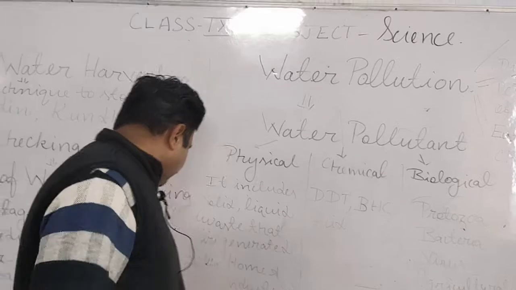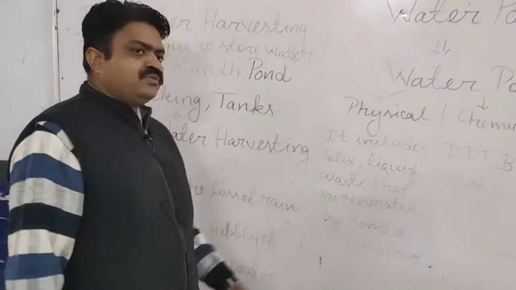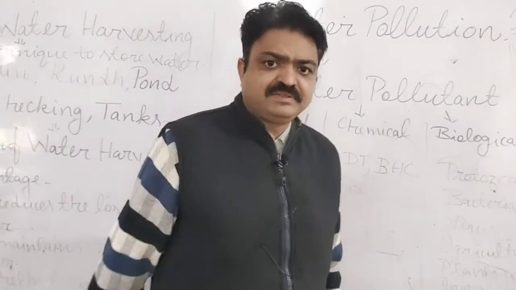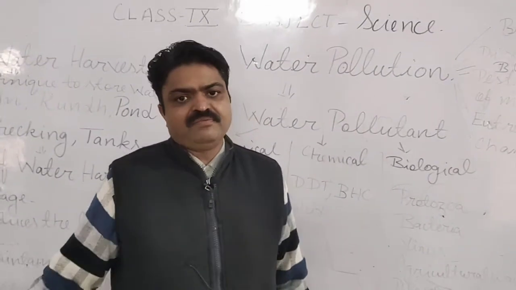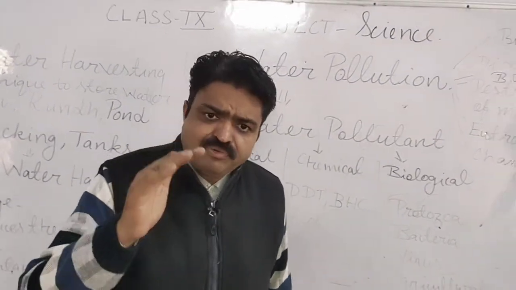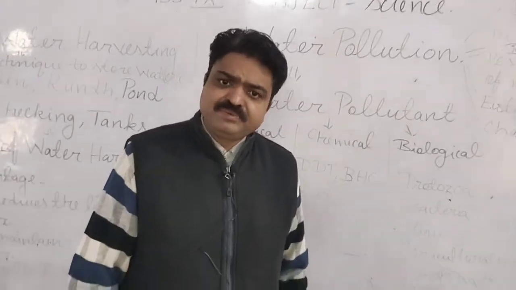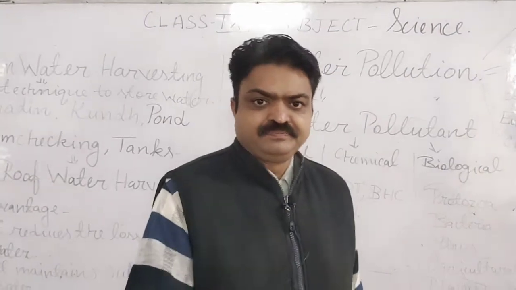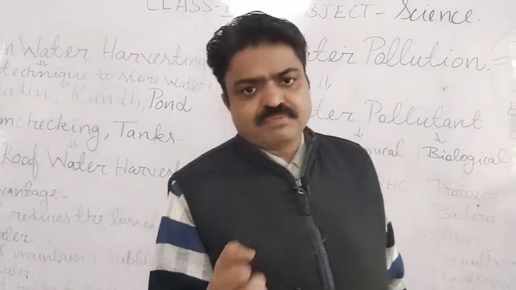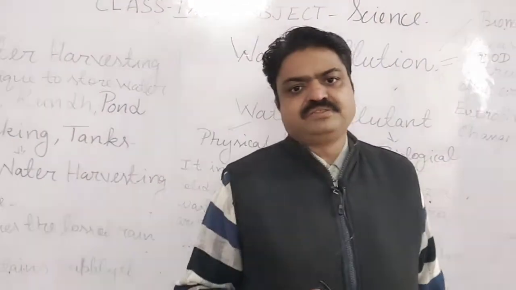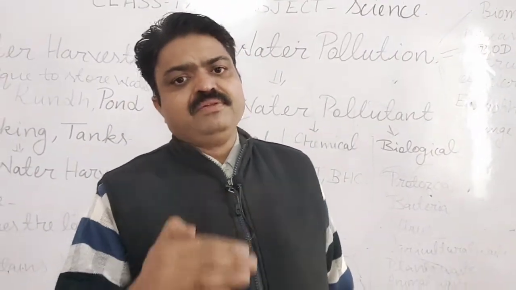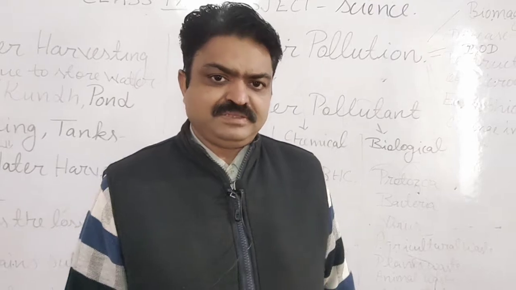Next importance of this is student, it controls the flood. Means flood does not take place due to rainwater harvesting, because most of the water is saved by the ground with the help of percolation. Means the water is absorbed by the ground, and that is known as water percolation student. And due to that, the flood does not take place.